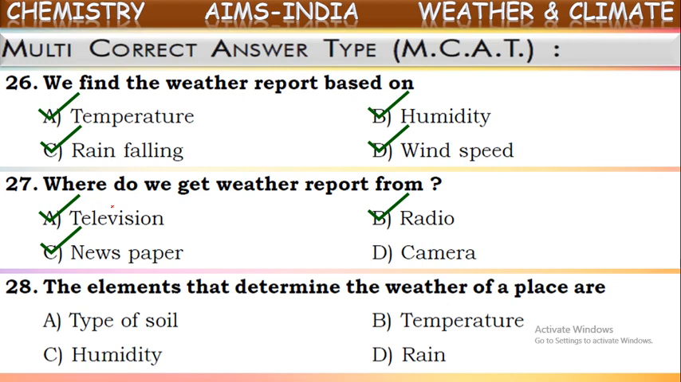Will type of soil be included? No, type of soil won't come under the elements of weather. The remaining, temperature, humidity, rainfall, and wind speed, are all elements of weather, and these determine the weather report of a place. Except type of soil, the remaining three are the elements which determine the weather. Okay, next one.